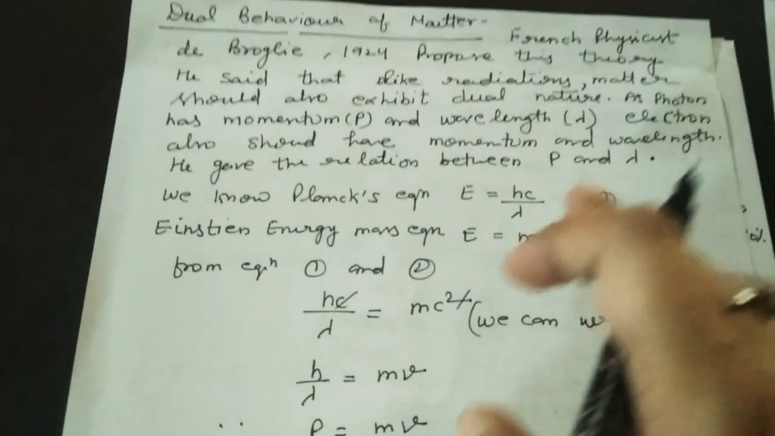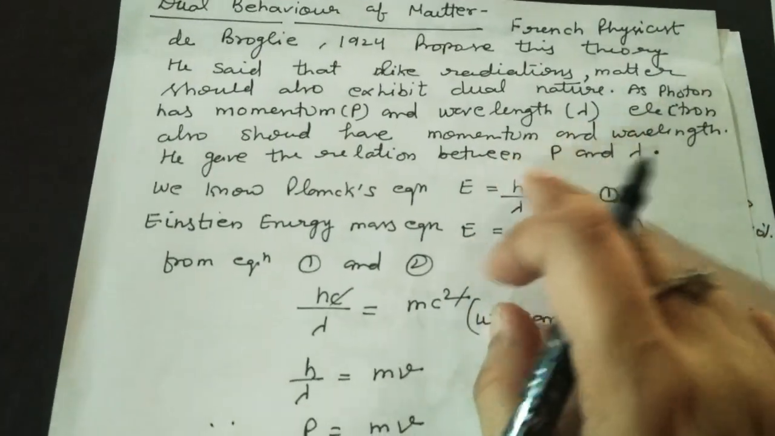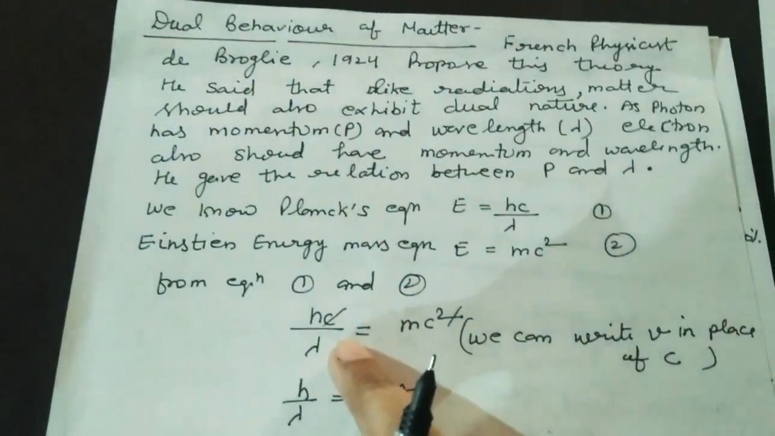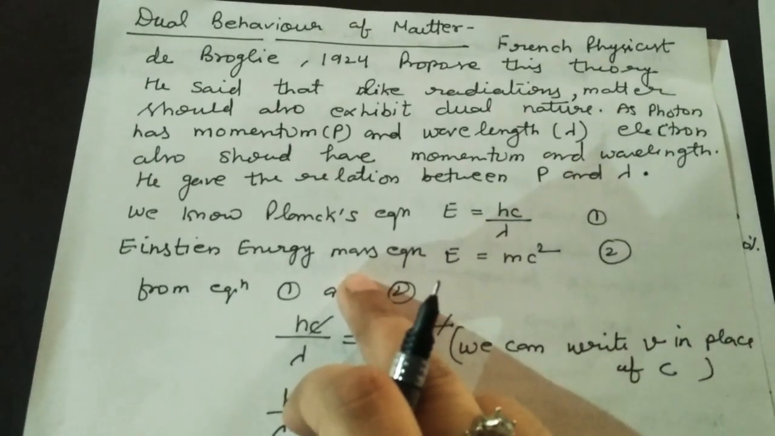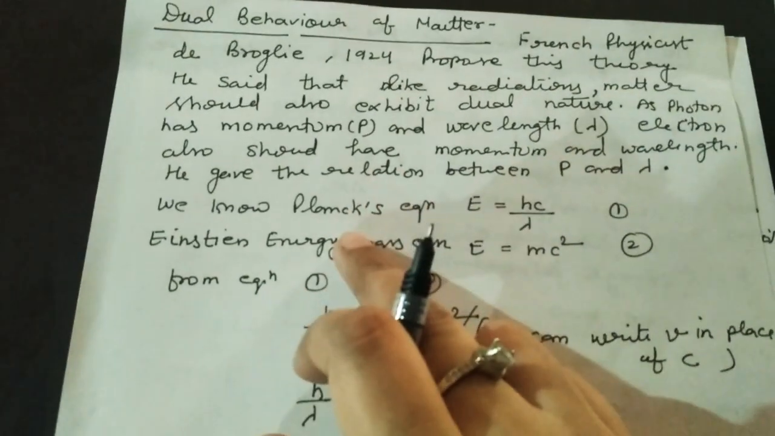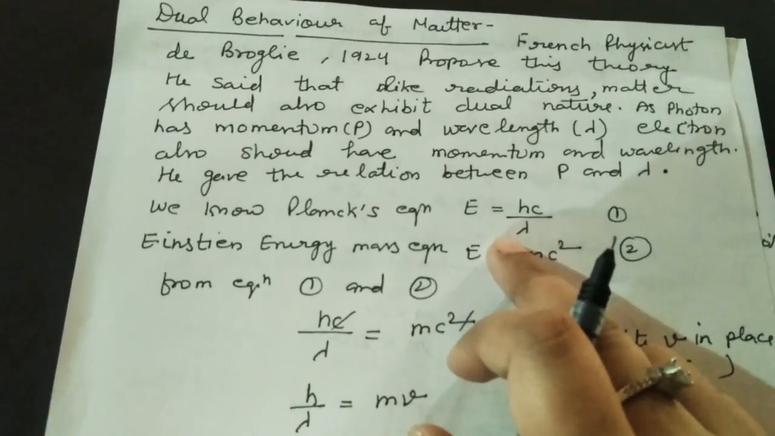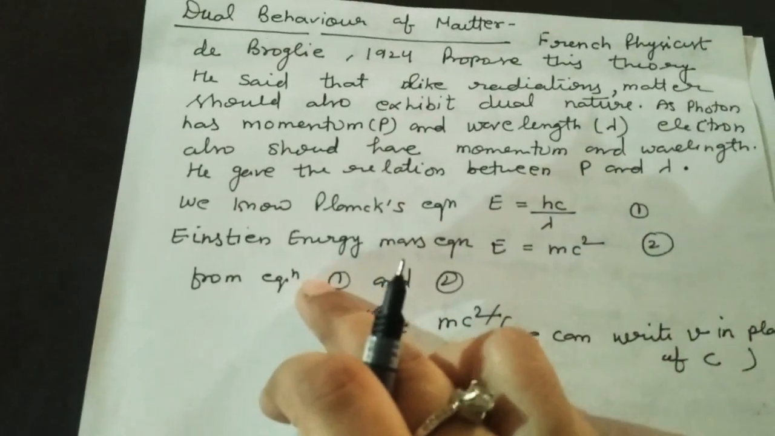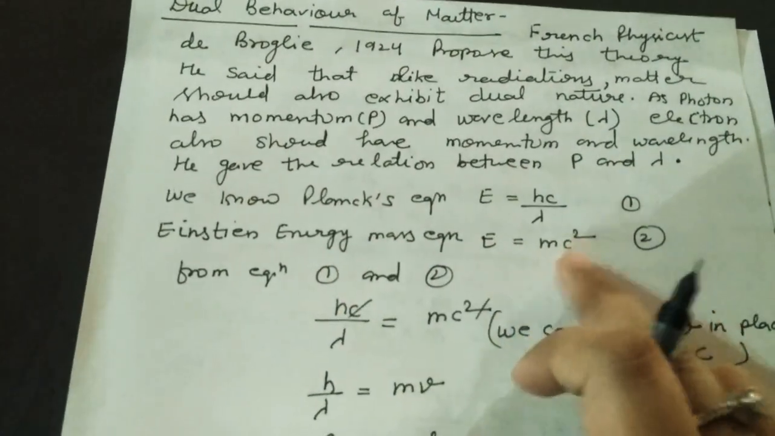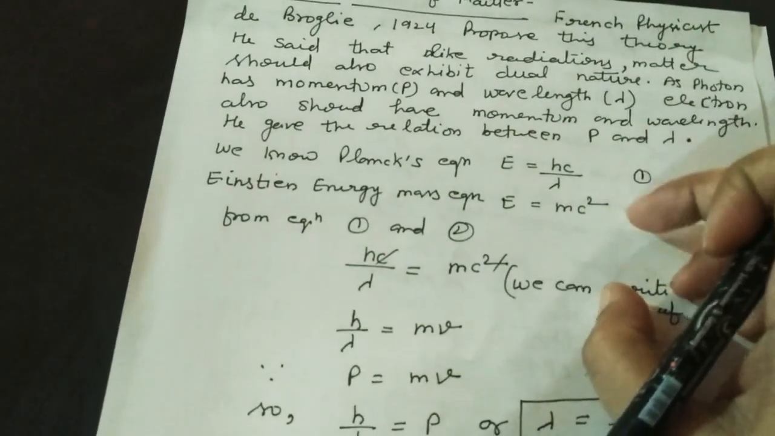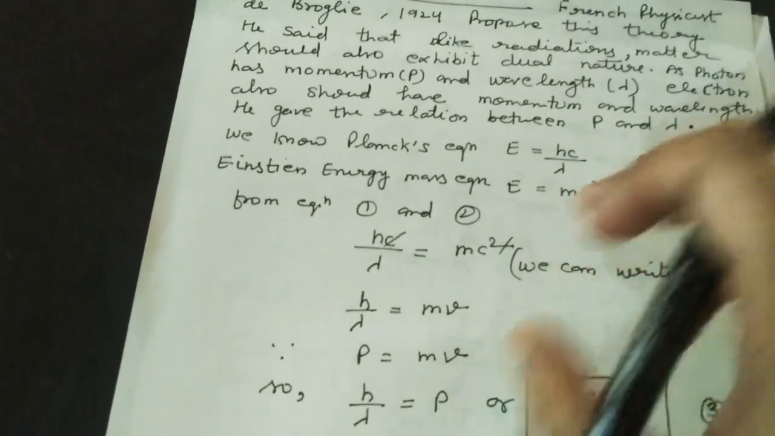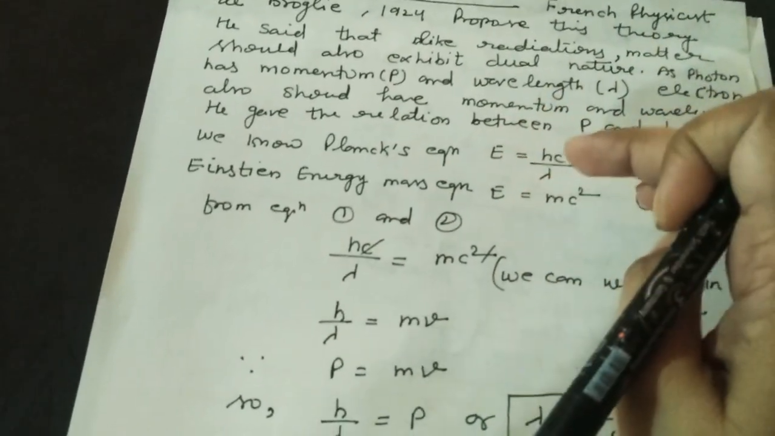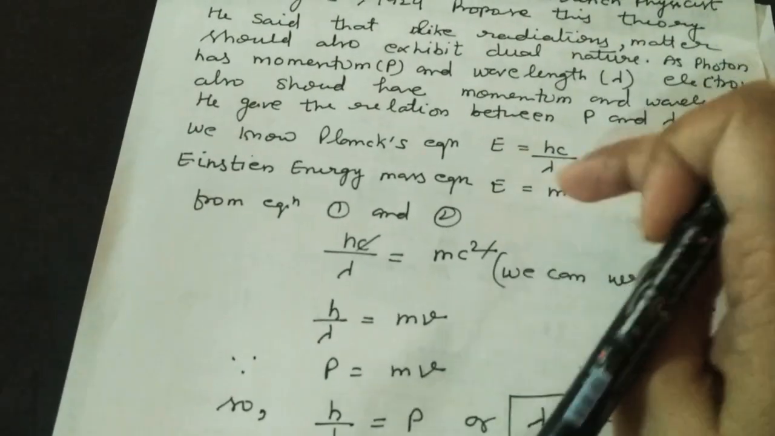Before going to this relation given by de Broglie, we will first understand the equations which earlier scientists gave. That is the Planck equation, E equal to h c by wavelength, and Einstein's mass equation, E equal to mc square. Now from these two equations we can get the relation, because both are equal to E. So hc by lambda will equal mc square.